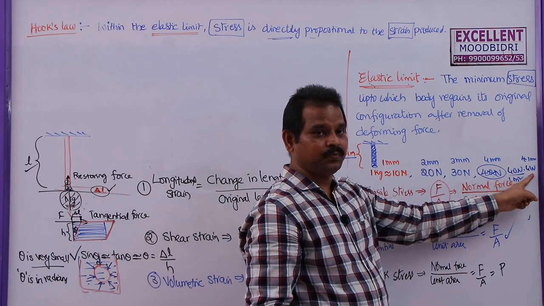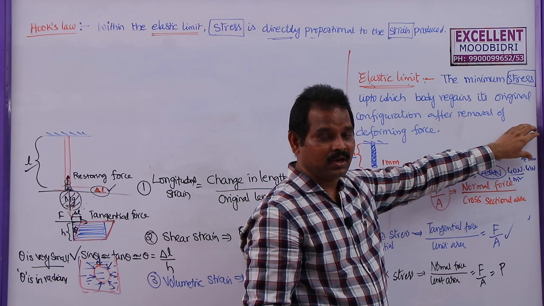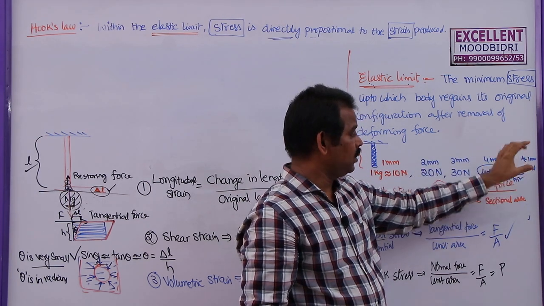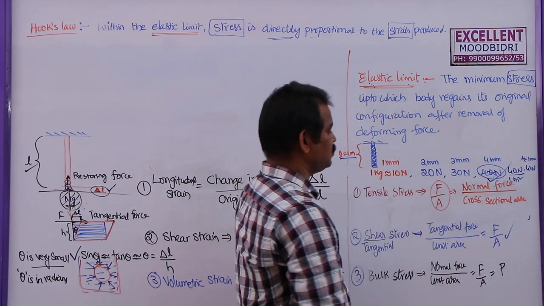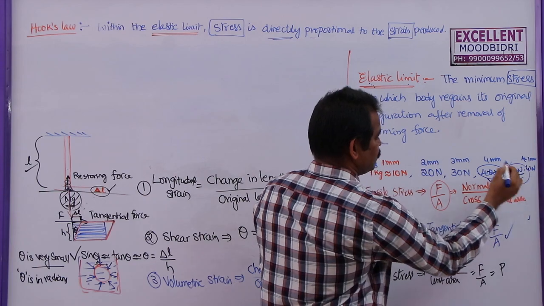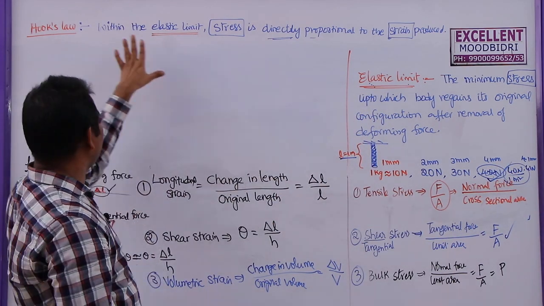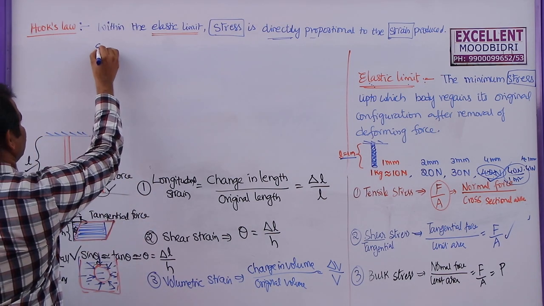But if you remove this force, the wire will not regain its original length. The length will not be 1 meter, it may be more than 1 meter. That's why this maximum stress, that is 40 newton per some meter square, is called elastic limit. Within this elastic limit only we can apply this Hooke's law. So according to Hooke's law, what can we write?